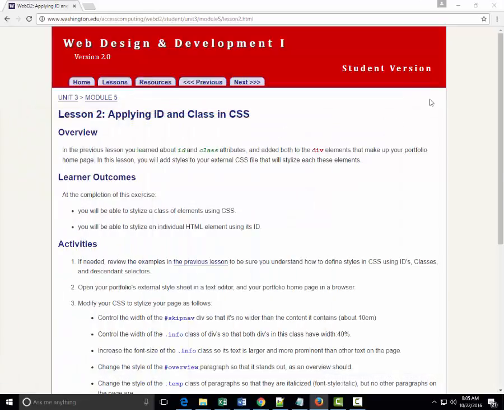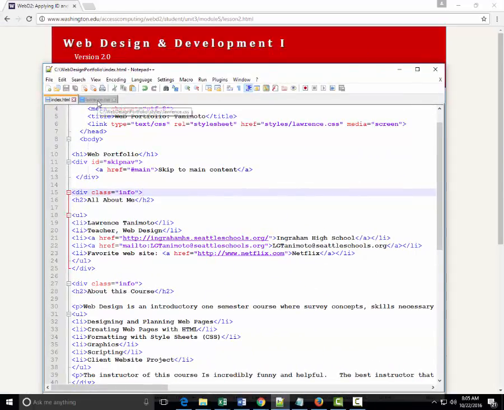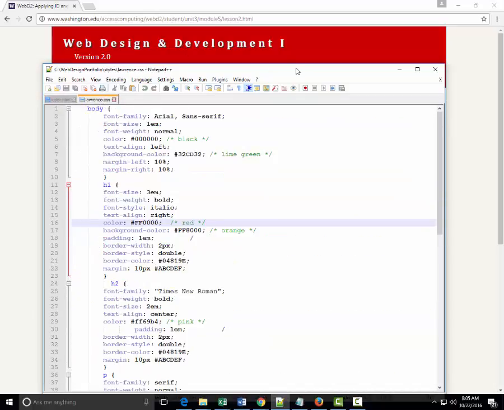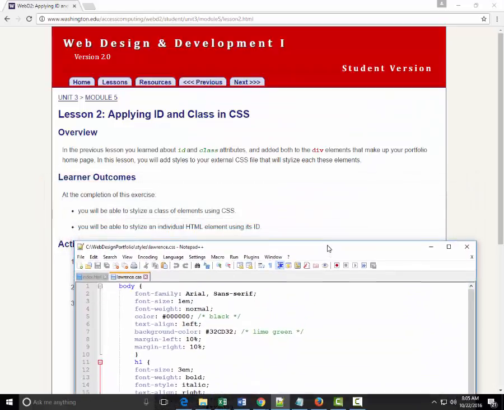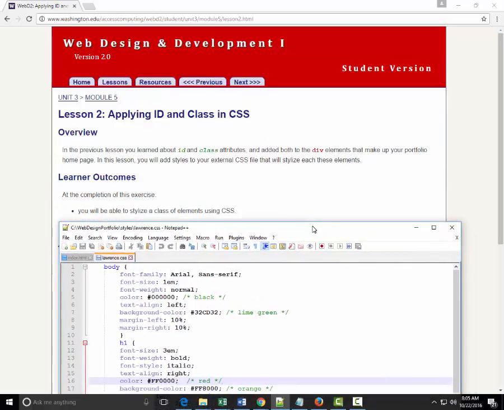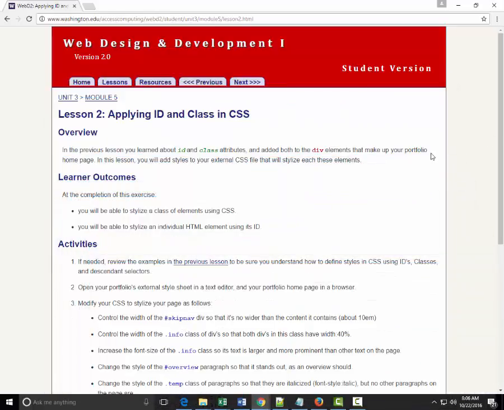We should have our lesson up, 3.5.2, applying ID and class in CSS. And we should have two files open. That is the index.html and our style sheet. Index.html and our style sheet. So if you don't have these, please do them now. Okay, thank you. So where are we now? We are now here, and what we want to do, we want to follow the activities here.